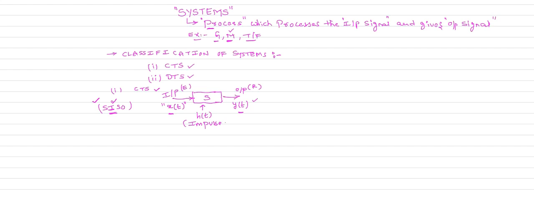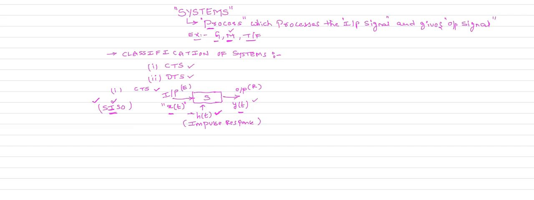This is very, very important. Your input is x of t, your output is y of t. Input is also called excitation, output is also called response. And your system is represented by h of t.